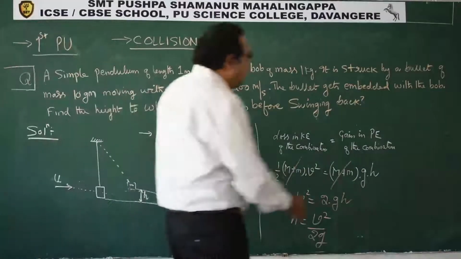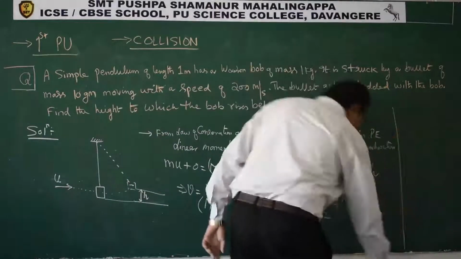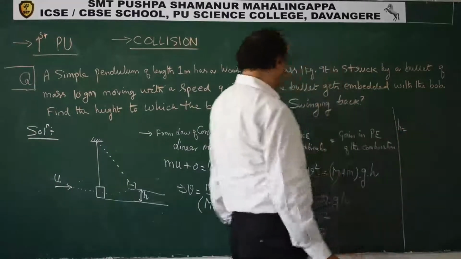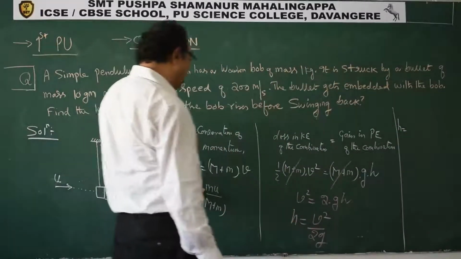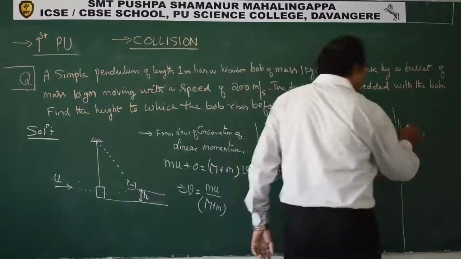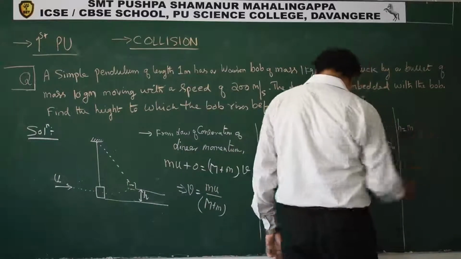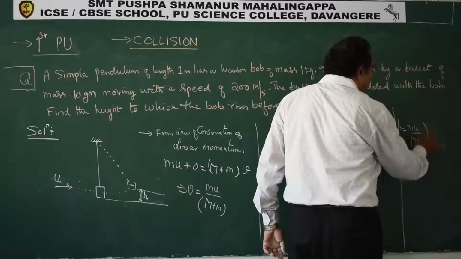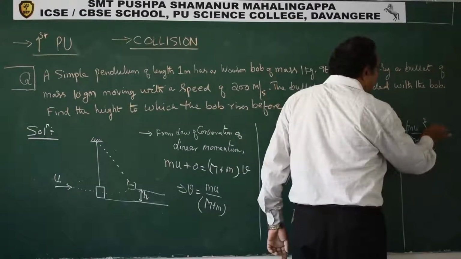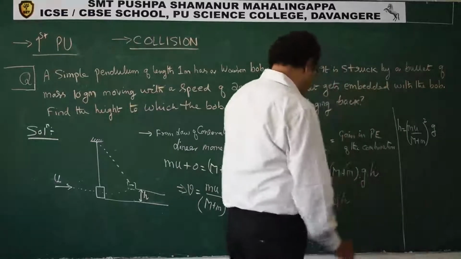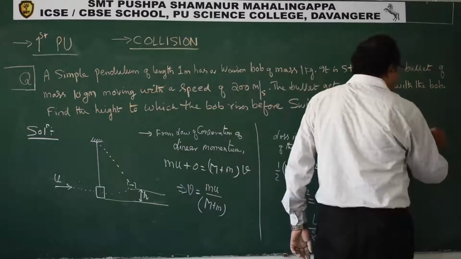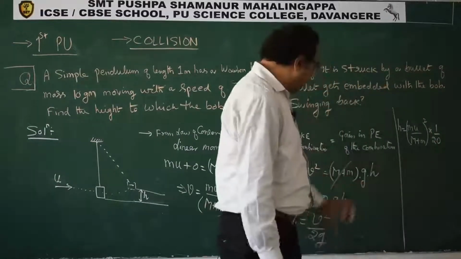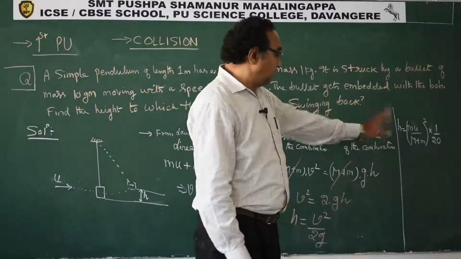So let us try to evaluate how much that could be. So h, V square. V square is m square u square. So we will have (m into u by (m plus m)) whole square into 1 by, let us say 20 we will write. I am taking g as 10. So I will get this.